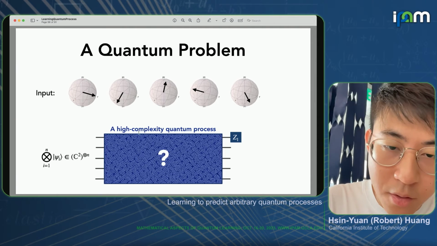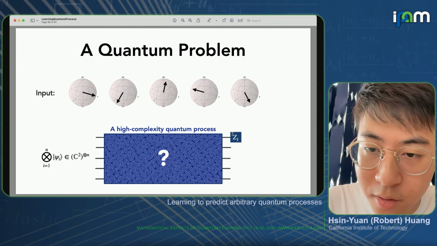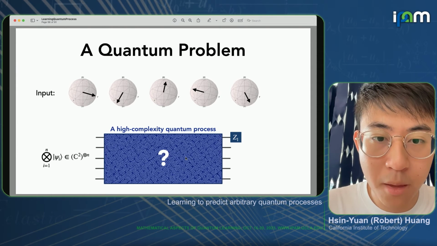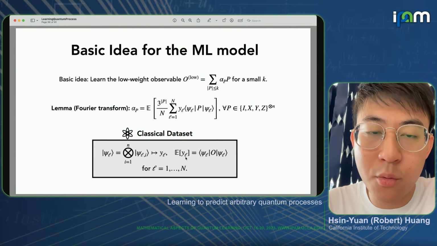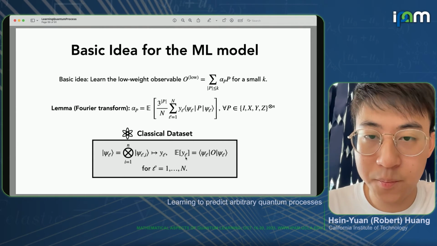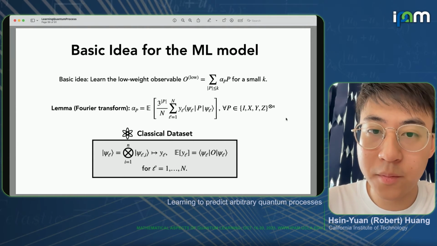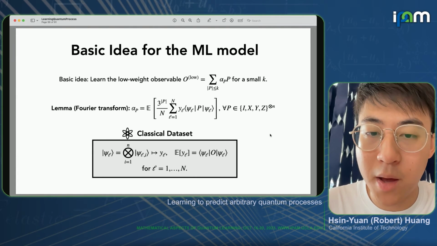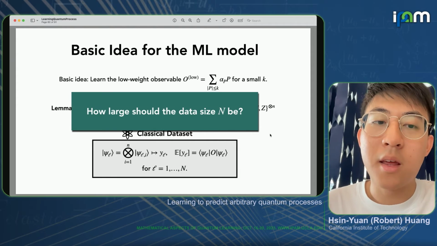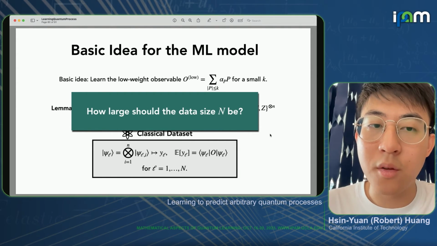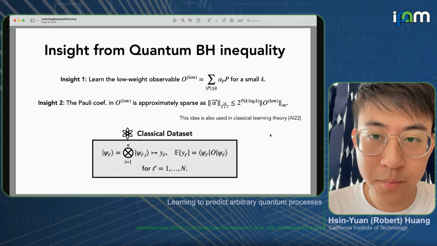Now we can consider the Heisenberg evolution of the Z1 under this quantum process, which gives rise to this observable O. What we're going to do is learn essentially a low-weight approximation to that observable O, defined by this O low. There's a way to learn it based on this Fourier transformation lemma. And the key question that we set out to look at is how large should the data size n be so that the learned low-weight observable is close to the true low-weight observable.